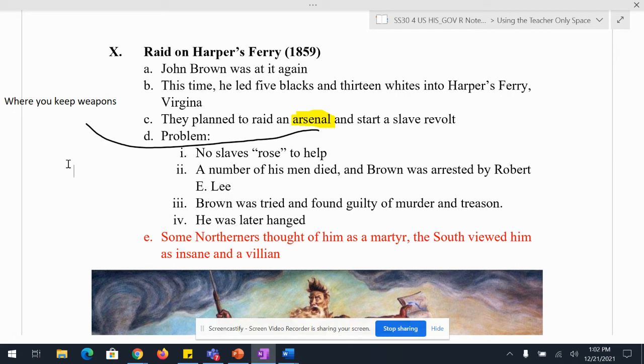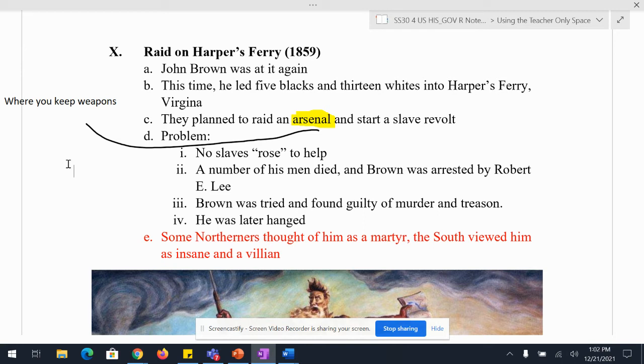A martyr is someone who dies for a just cause. Jesus Christ is a martyr. Gandhi's a martyr. Martin Luther King Jr. is a martyr. But the South is going to view him as a villain and insane. I mean, think about it. If you're a Southerner, he's trying not only to free the slaves, but to give all the slaves weapons to rise up and murder their owners.